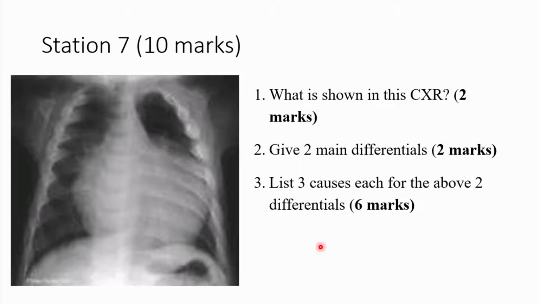The next station here is another interesting station. So station 7 is a chest x-ray. So what is shown in the chest x-ray? Give 2 main differentials, list 3 causes each for the above 2 differentials.